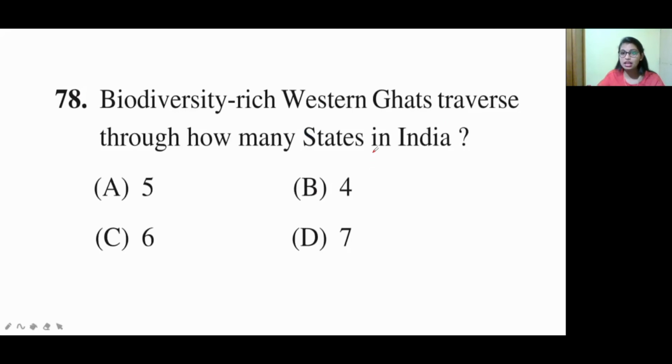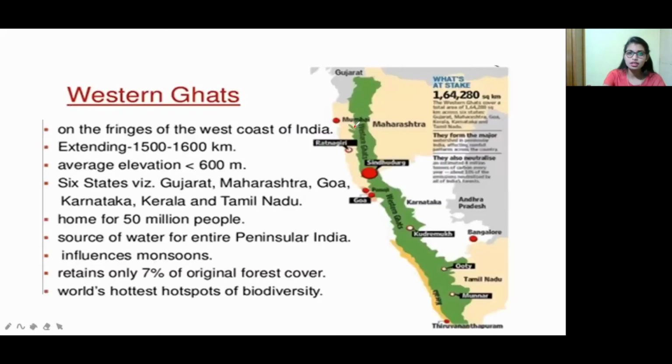They are asking about the Western Ghats, which is present in India. First of all, you may observe the green color on the map. This is what is called the Western Ghats. It lies on the fringes of the west coast of India, and extends 1500 to 1600 kilometers, with an average elevation of less than